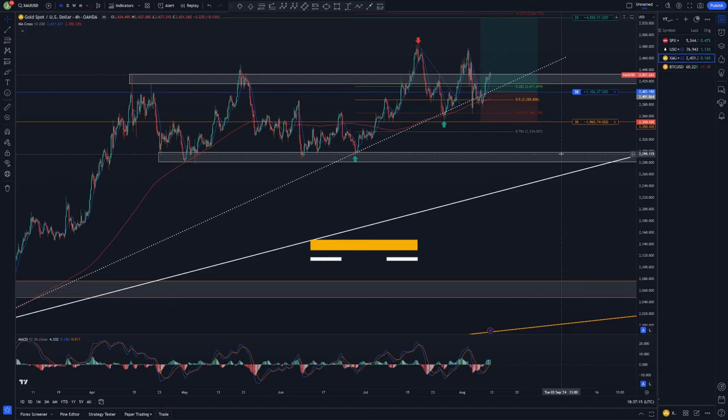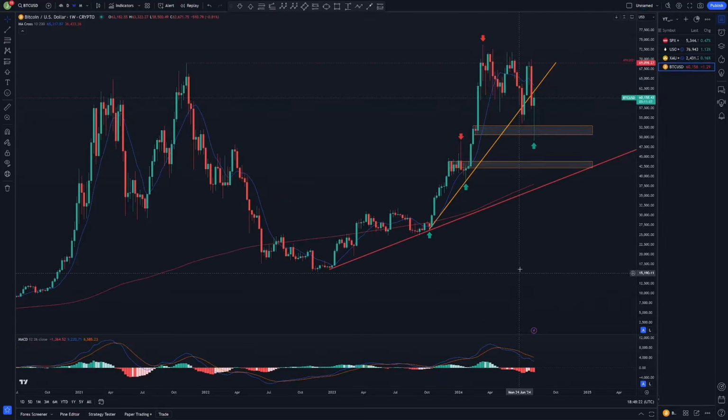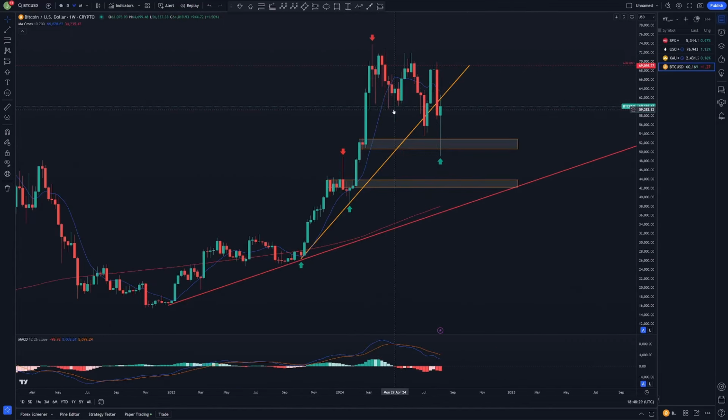Let's switch, last but not least, to Bitcoin. On the weekly time frame, we can see that we made a new all-time high in this bull run, but after that we have seen declining prices. First I thought that would be the low, and then we will break higher, but the market turned before making a new all-time high, making again a lower low. I thought that is the low of this weekly correction. Then we went back up and we turned before we even broke the last high to the upside.